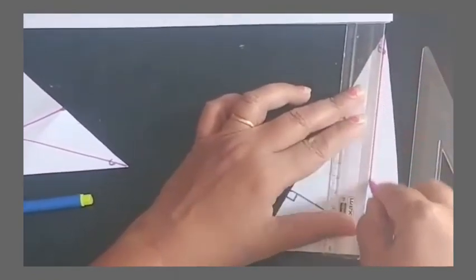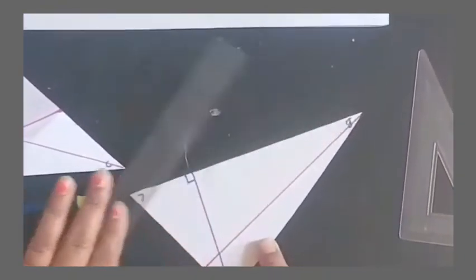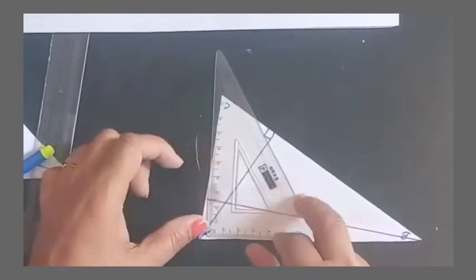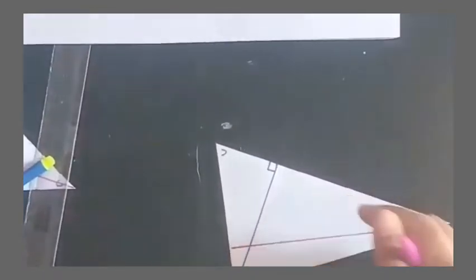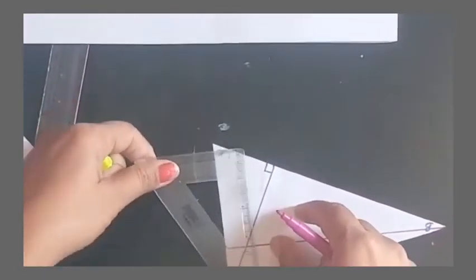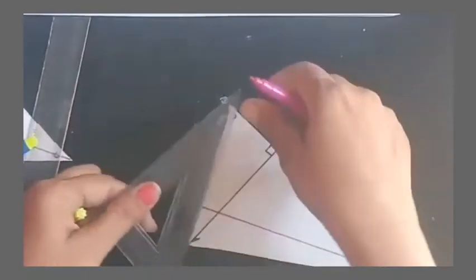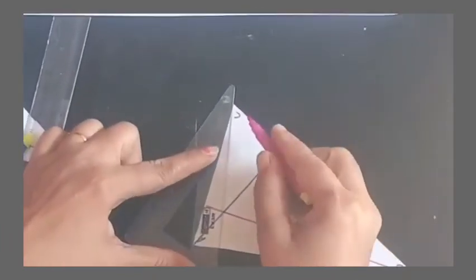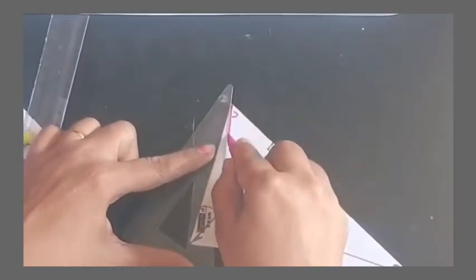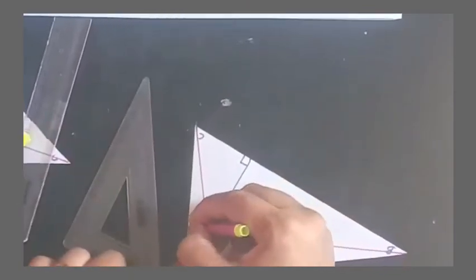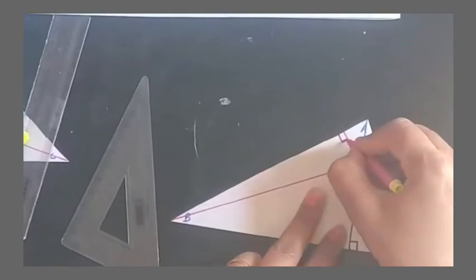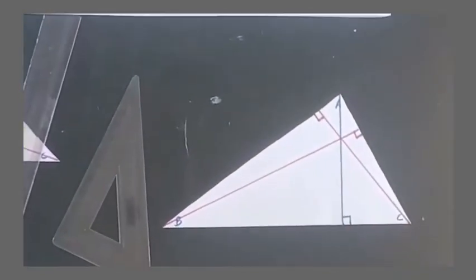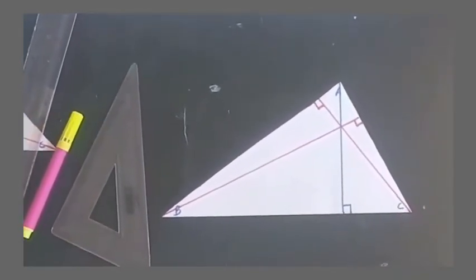Same way for this side, find the height of the triangle. Now these are all altitudes, the perpendiculars constructed from the vertex to its opposite side.